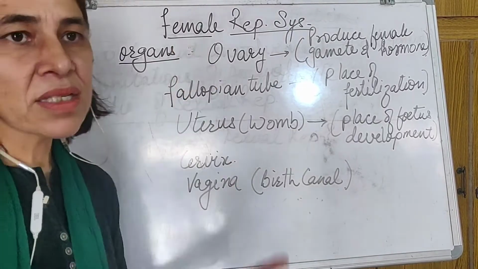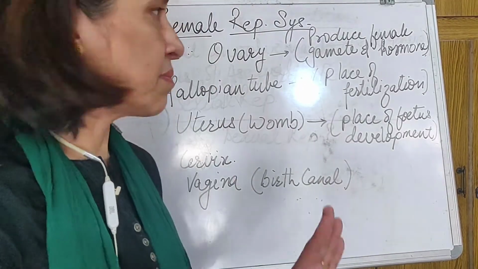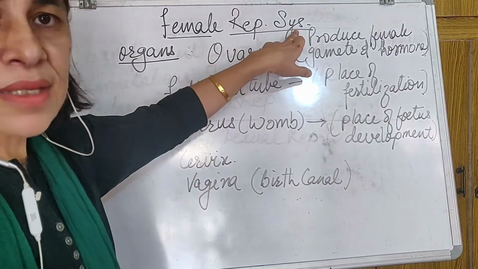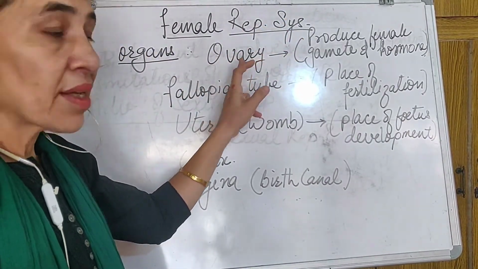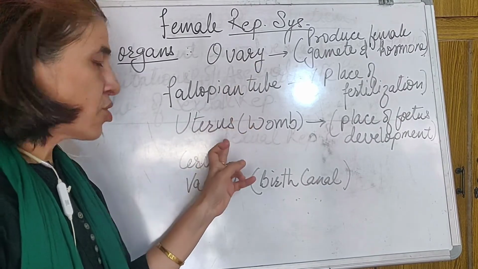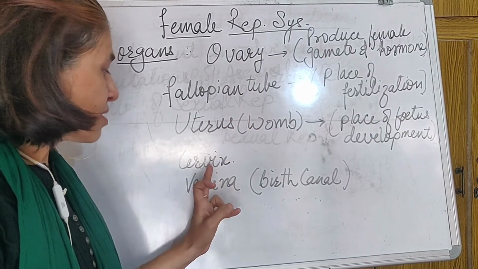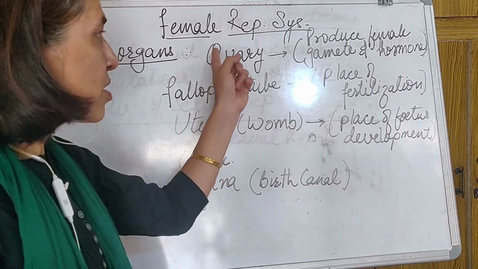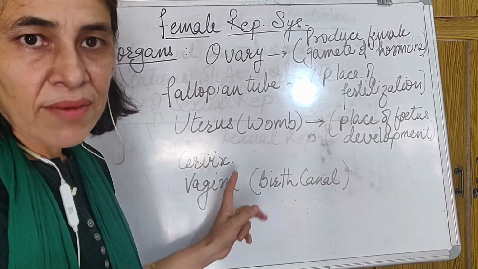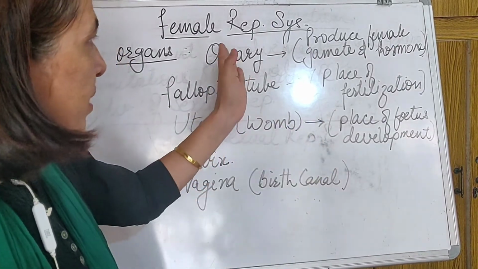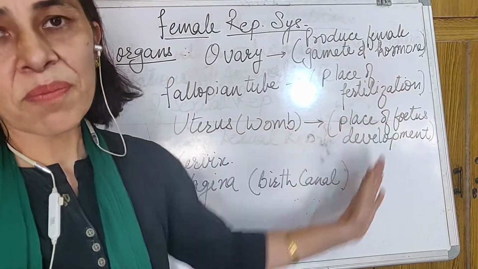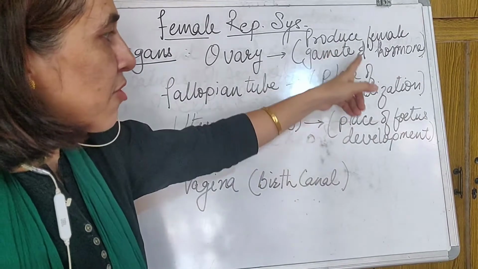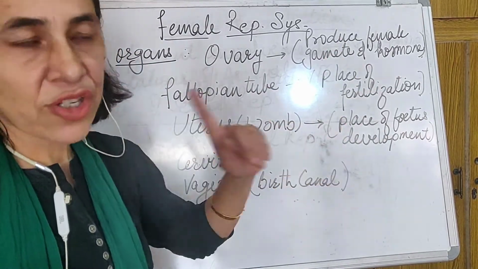Our next topic is the female reproductive system. Because it is a system, the various organs include the ovary, fallopian tube, uterus, cervix, and vagina. All this will be shown in the diagram when I draw them. These are the organs and the roles played by them. These are very important as one-mark questions.